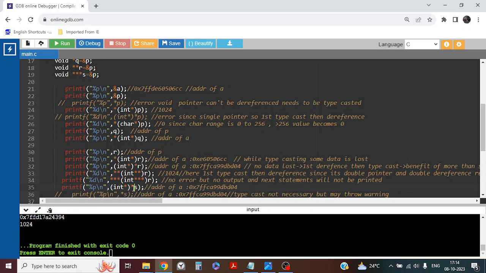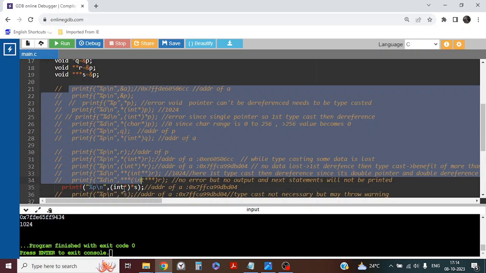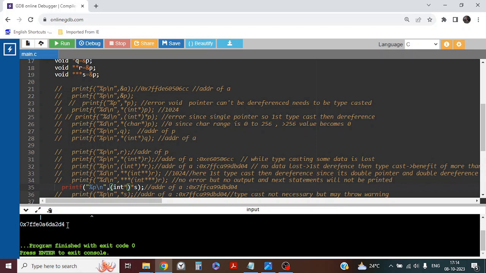One more thing I said: for extracting the address, it is not mandatory to typecast to an int pointer. If we just dereference S, then also the address of A will be printed. So we will see that in the next line. Let's check the output of this. I am doing dereferencing, then typecasting to an int pointer. Let us check this line properly. Comment it out. Now what is it printing? Let's check. Yes, it is printed. What is printed? An address, correct? It has printed the address of A.